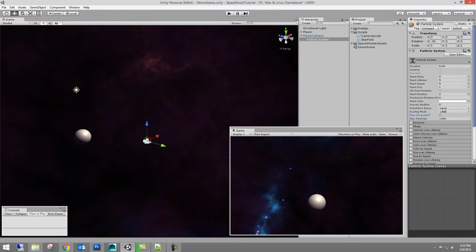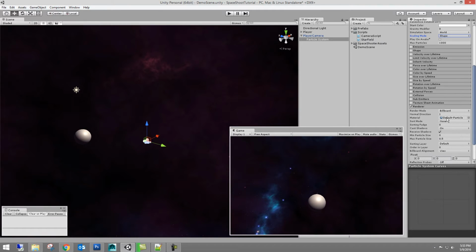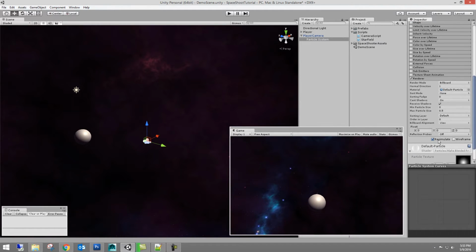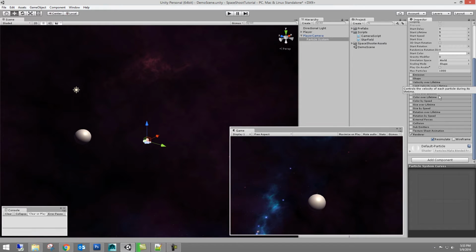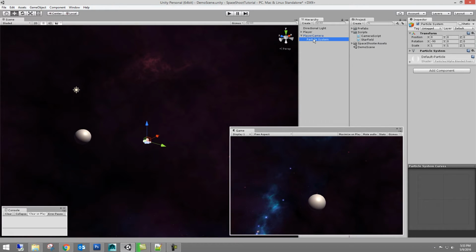The only things we want to set is we want to simulate this in the world, and the scaling mode is shape. Alright, as for the material, default particle will work for our purposes. It's just a little dot. If you want to create a different material with a little star looking texture on it and drag it in here, you can. We're just going to use the dot. The reason we're not setting anything on this is because the script is going to completely control this particle system.